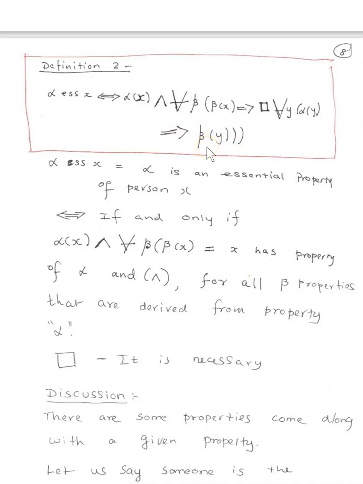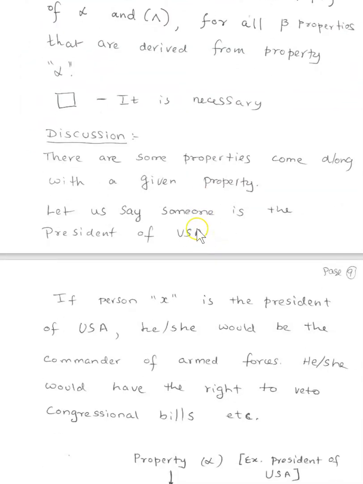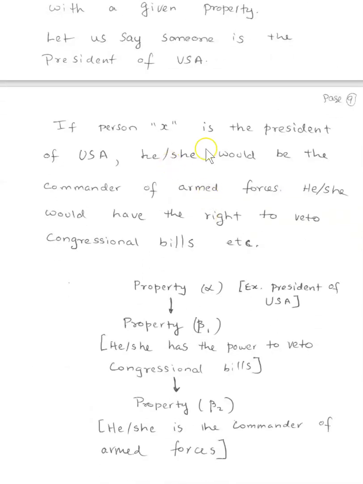So let's look at the discussion here. There are some properties that come along with a given property. Let's say the given property is alpha. Let us say someone is the president of USA, and that's a property of that person. If a person x is the president of USA, he should be the commander of armed forces.